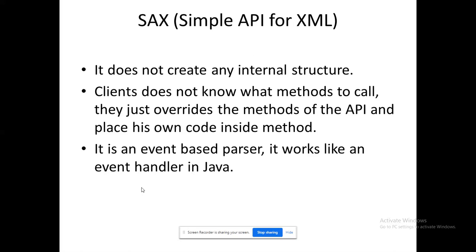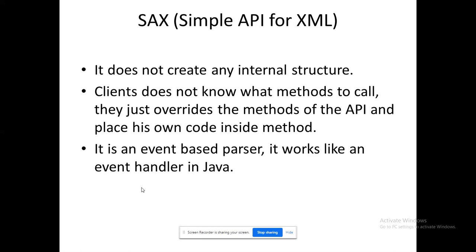When you write the program, you have to write the corresponding content within that method and override it. It is like templates. Within that template you have to write some generic programming. For example, if you are going to do something with the characters, you have to write within the characters method. If you are going to do something with the elements, nothing but the tags, you have to write within the elements method. So likewise, there are some built-in methods, and within those built-in methods you have to write the corresponding logic. That's enough.